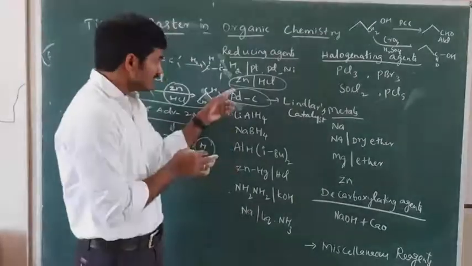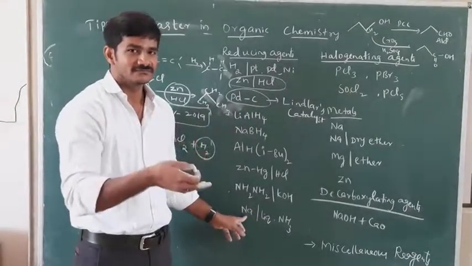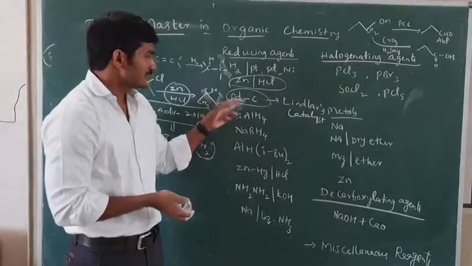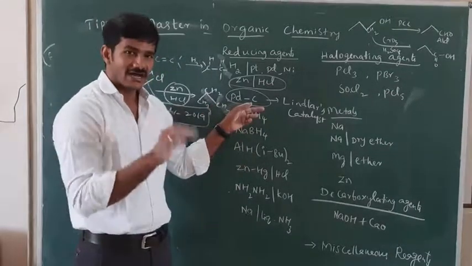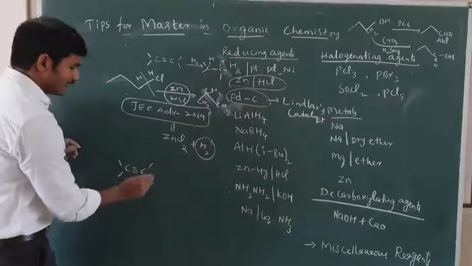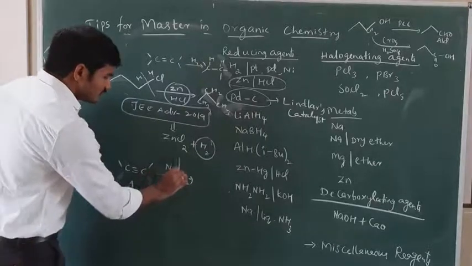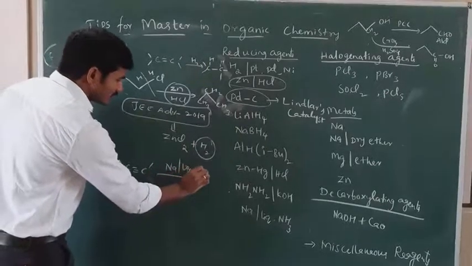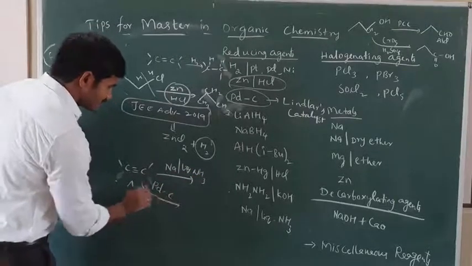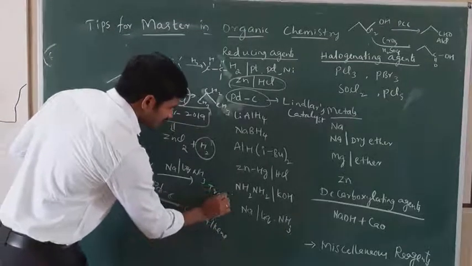This is in the alkyne chapter, the first method, the first chemical property, and alkene preparation methods. When I take sodium in liquid ammonia, or palladium charcoal, Lindlar's catalyst, this can form cis alkene, this can form trans alkene.